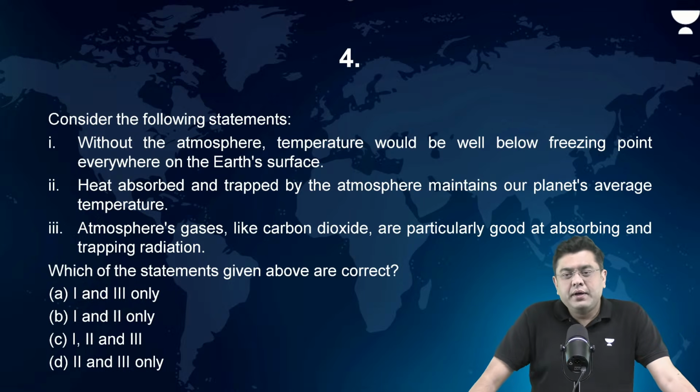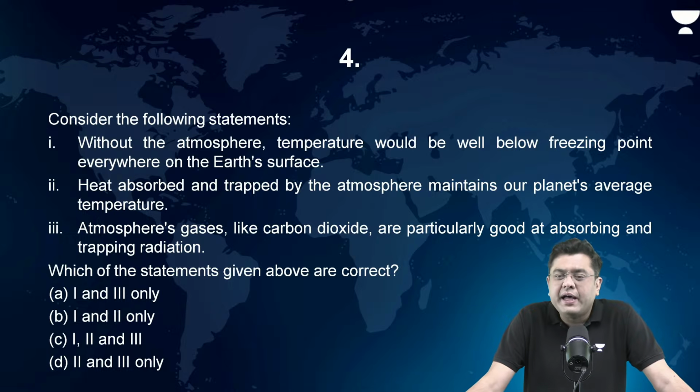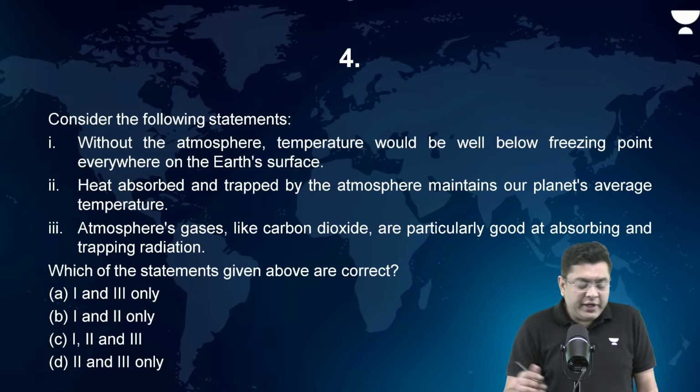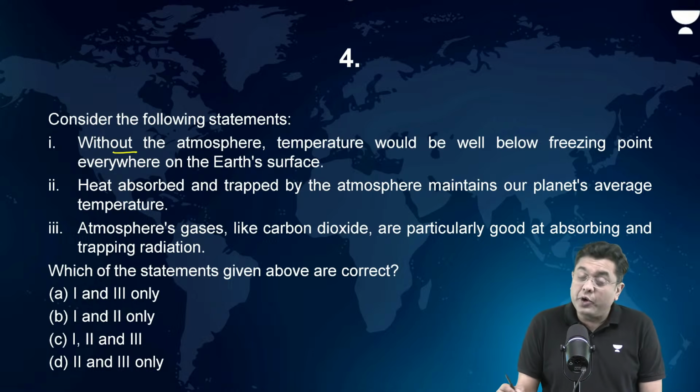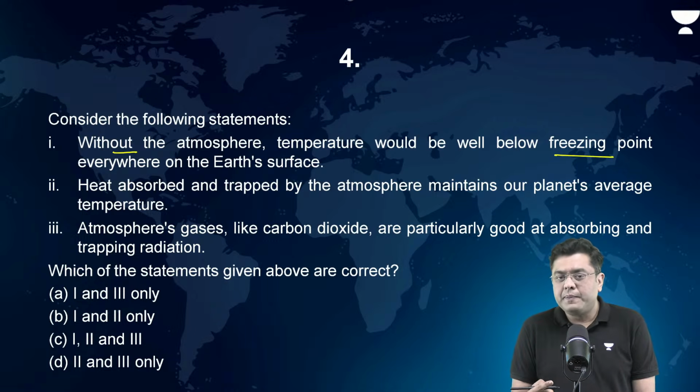Now, this is where UPSC has given a wrong answer as per the NOAA website, as per the Meteorological Department's website, and even if you apply logic. Okay. So here, basically, UPSC has given the answer as D, which is incorrect. UPSC has given the answer as C. My bad. UPSC has given the answer C, which is incorrect. Right? Now here, the first sentence, without the atmosphere, temperature would be well below freezing point everywhere on the Earth's surface. This is an absolute statement.